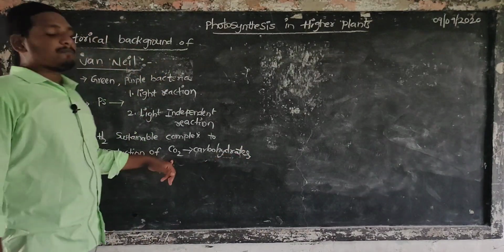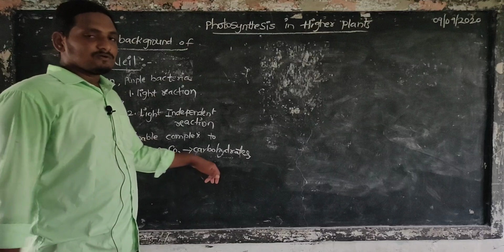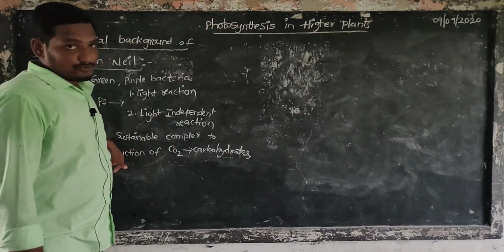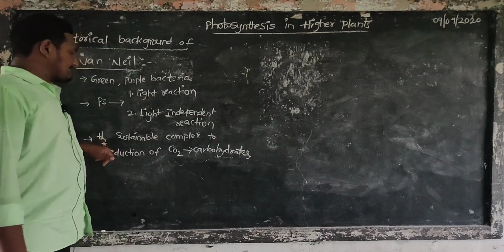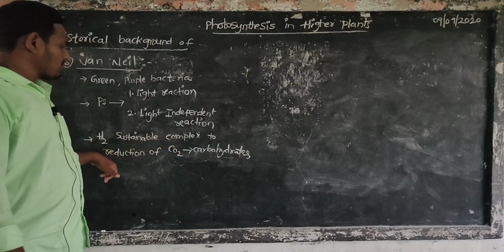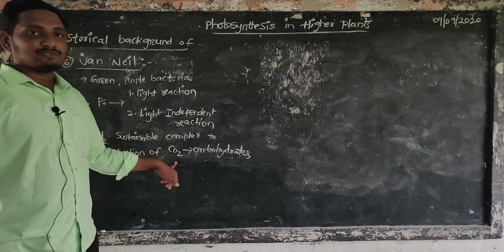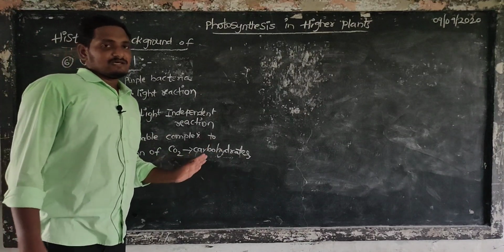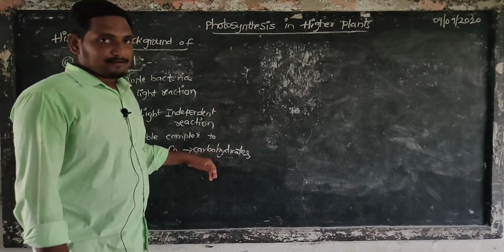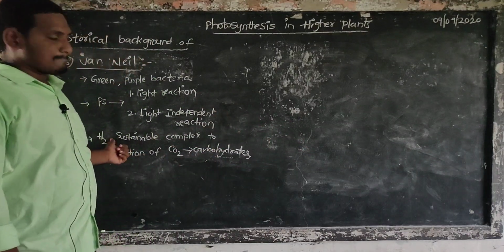It means carbon dioxide is converted into carbohydrates or starch because of hydrogen. That's why he said hydrogen is a sustainable compound for the reduction of carbon dioxide into carbohydrates. It means carbon dioxide is changed into food with the help of hydrogen.